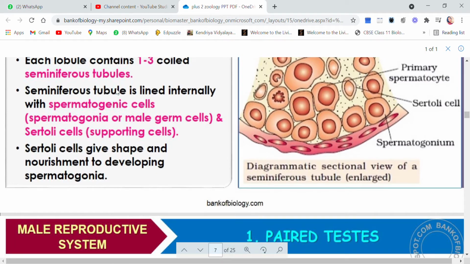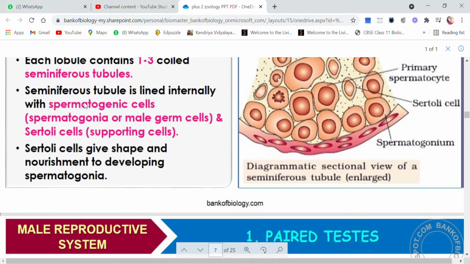Seminiferous tubule from inside is lined with spermatogenic cells or spermatogonia or male germ cells. Now when there is a tubule, you must imagine that if there is a tube, there will be an outer wall and an inner wall.